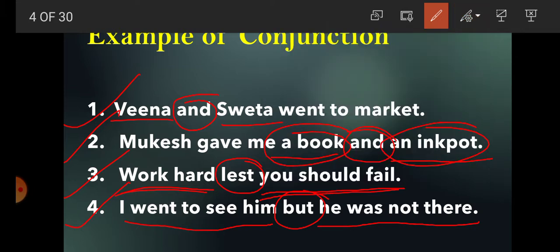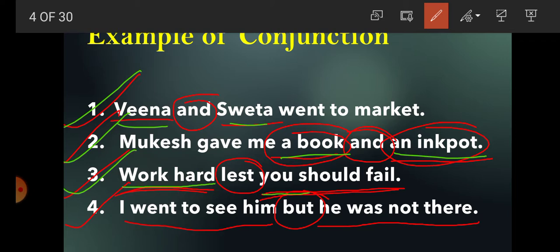So students, we have seen here that conjunctions are used for joining words, Veena and Shweta. Conjunctions are used for joining phrases, a book and an ink pot. Conjunctions are used for joining clauses, for example, work hard, you should fail. Conjunctions are used for joining sentences, for example, I went to see him and he was not there.